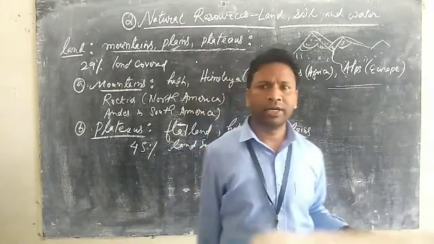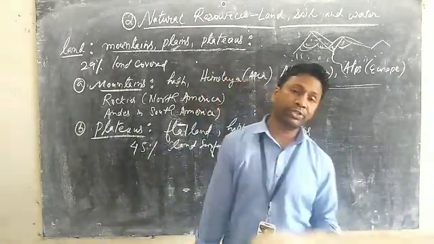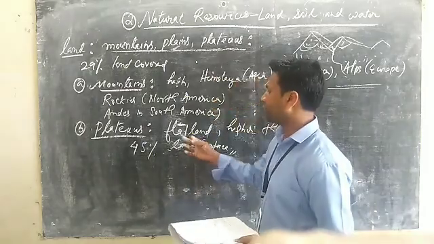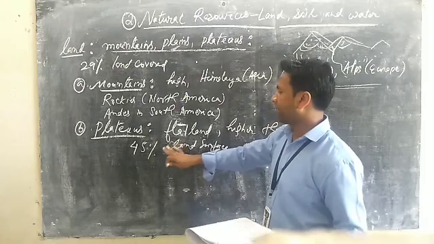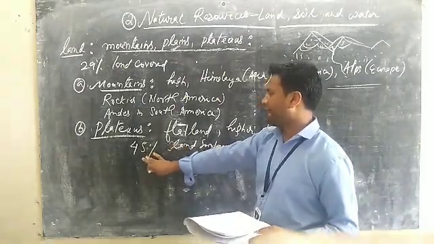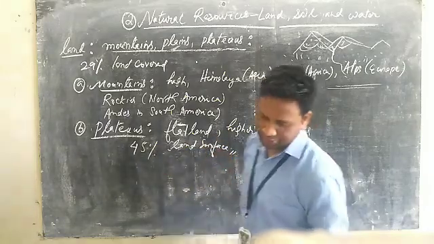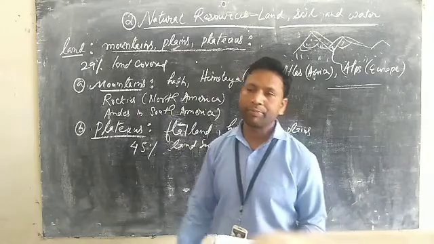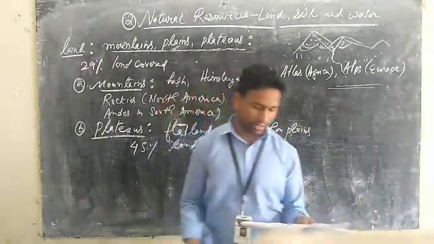These are a few examples nearby. You will see that these are plateau regions where human inhabitants are found, and 45% of the land surface is covered with plateau region, where people as well as forestry and animals live.